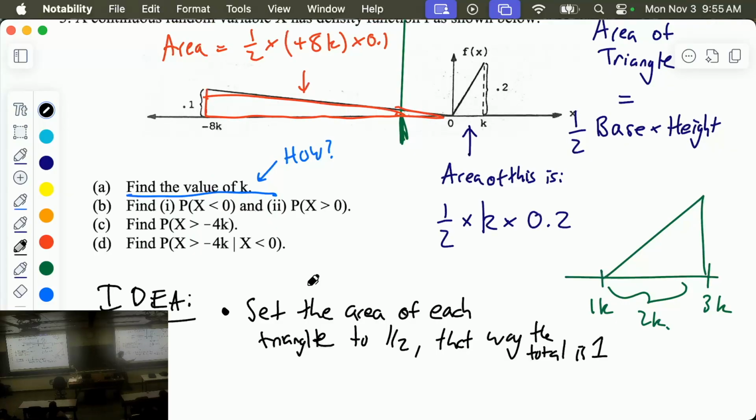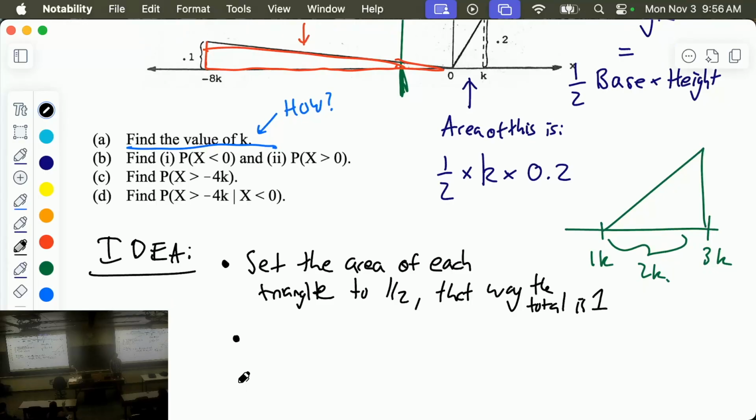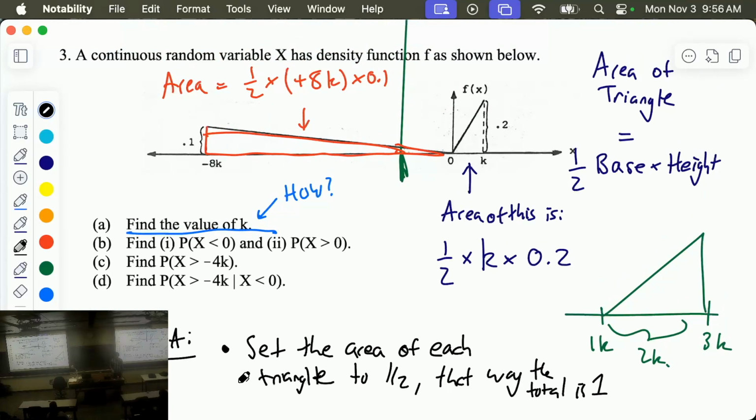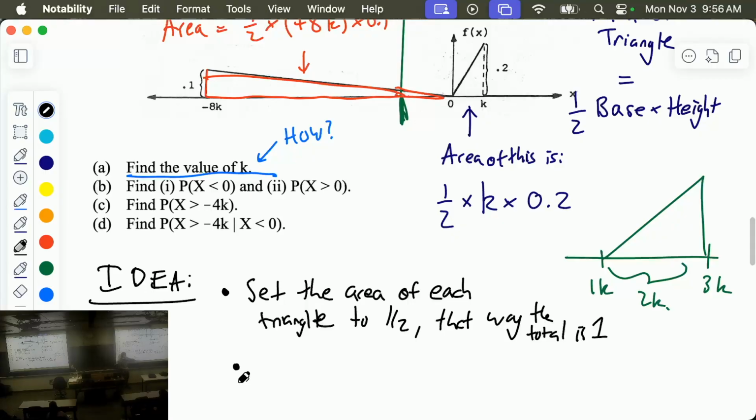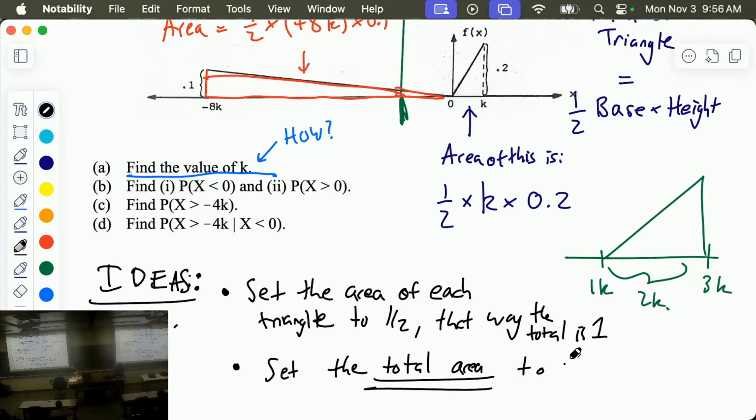I see. So you're not convinced by setting them each to 1/2 because you think maybe one of them is actually bigger than the other one. And so what did you do? You just set the entire thing. Yeah. I see. Okay, so instead of setting each of them to a half, you added them together. So I guess now we have two ideas. This is a different idea, and the different idea is set the total area to 1. So instead of saying each one is a half and therefore the total is 1, just set the total to 1 and work it out that way. Anybody else do something different?